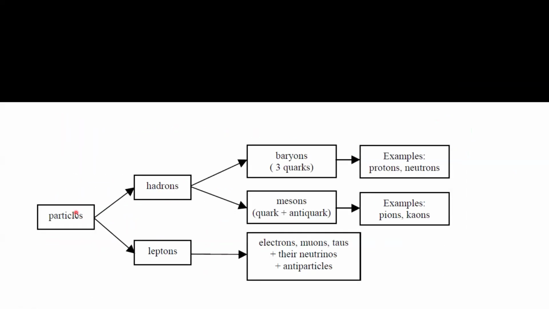So we have particles. A particle can be a hadron or a lepton. A hadron is actually a combination of quarks. It might be a baryon, which consists of three quarks, or it might be a meson, which is a quark and an antiquark. Examples of hadrons are protons and neutrons. An example of a baryon is a proton and a neutron.